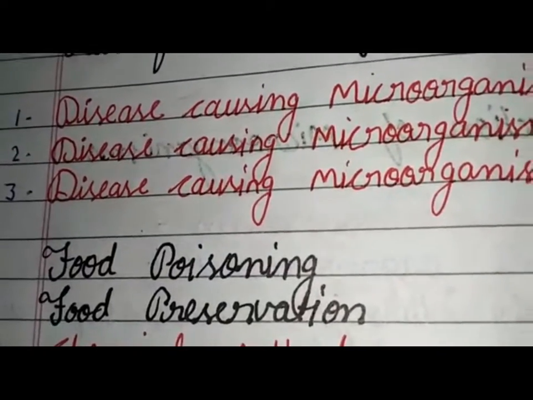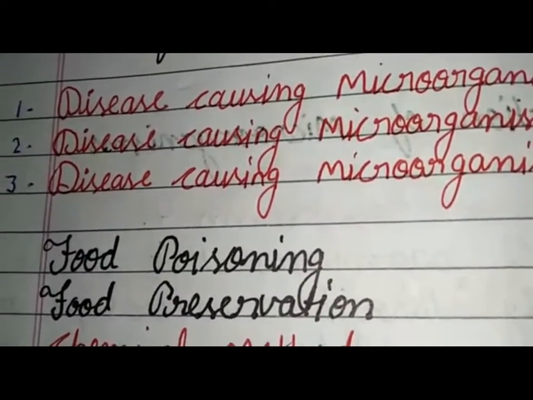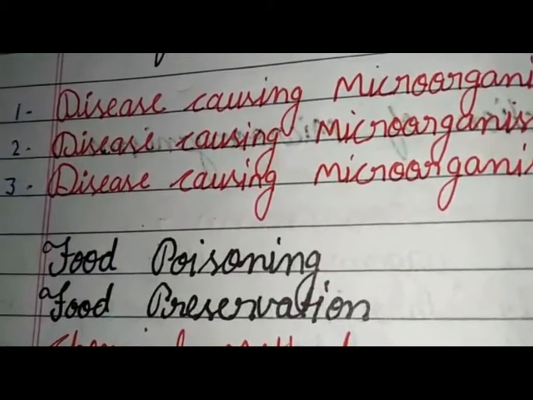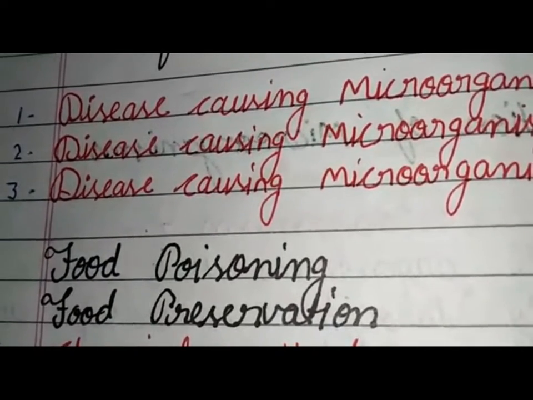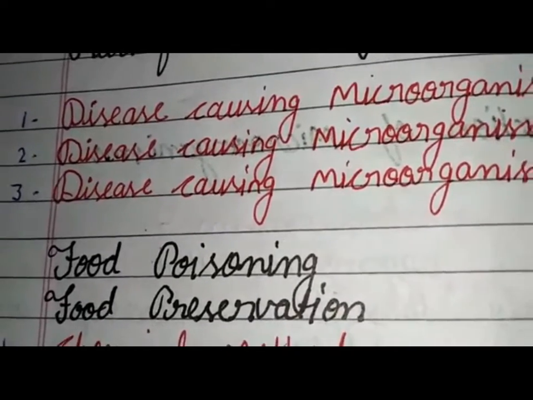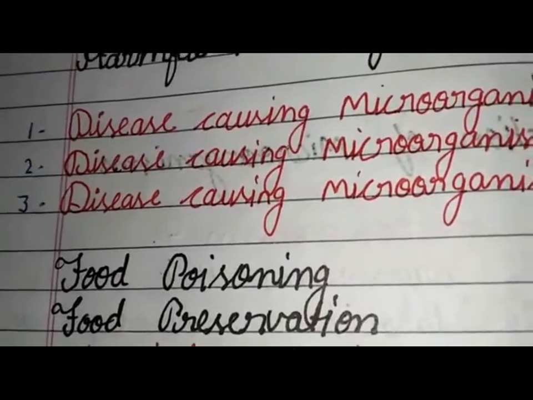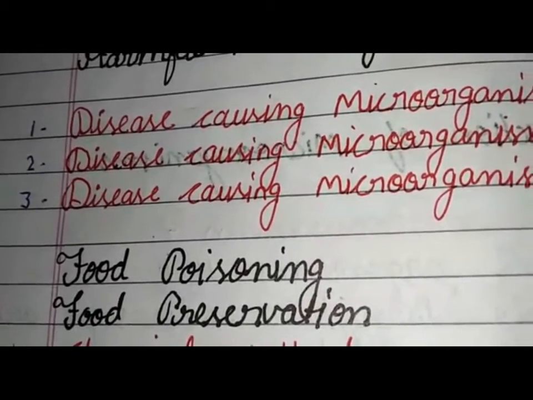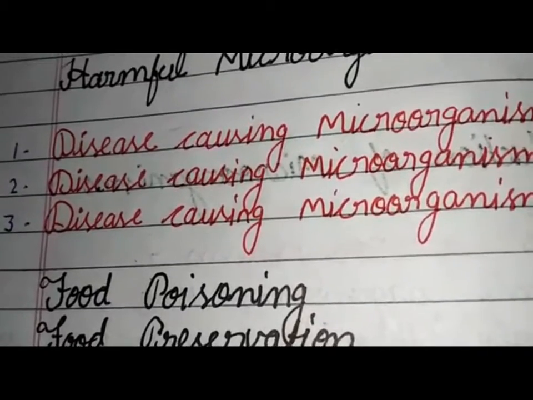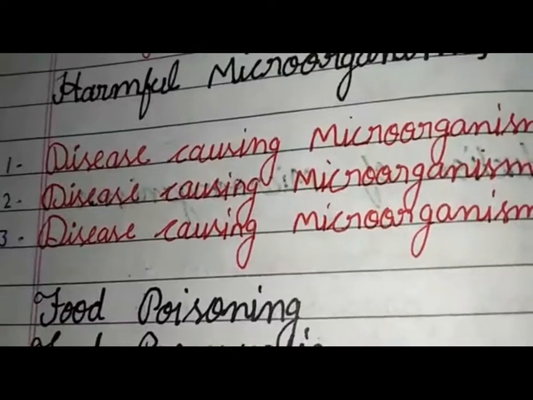Next topic, food poisoning. First of all, we will know what food poisoning is. The disease caused due to the presence of a large number of microorganisms in food, or due to the presence of toxic substance in food formed by the action of microorganisms, is called food poisoning. The major symptoms of food poisoning are vomiting, diarrhea, pain in abdomen, headache and fever.